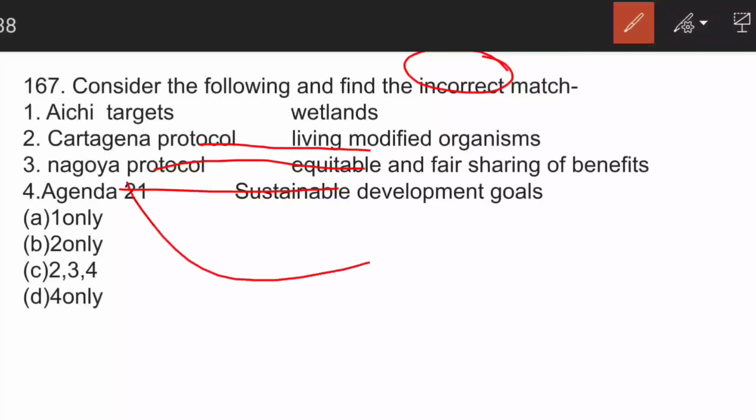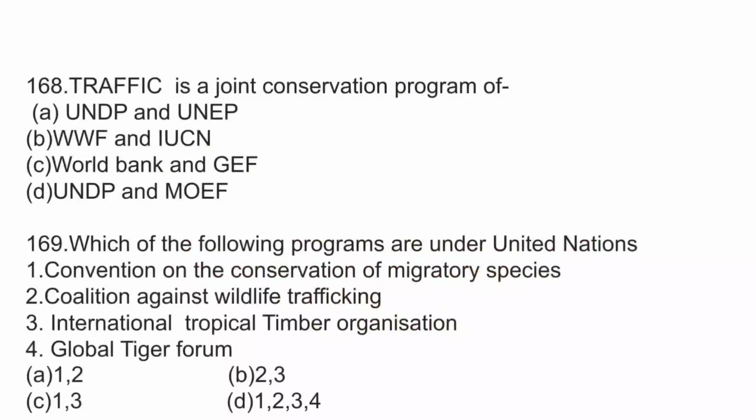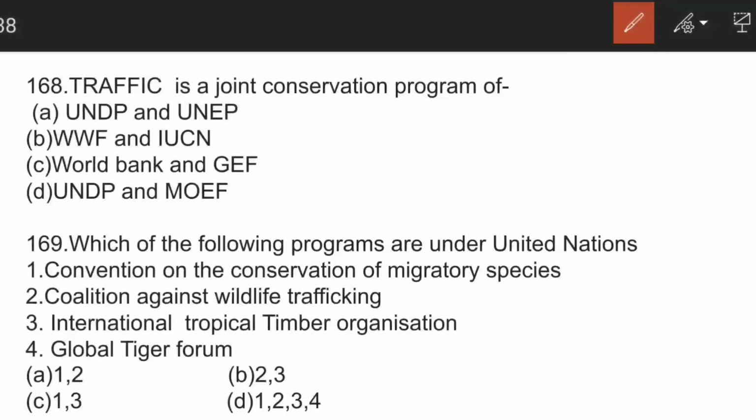Agenda 21 is of UN, so we can remember. The next question is, traffic is a joint conservation program of, here the correct answer is World Wide Fund and IUCN. It came out in the year 1976 and it was known as Species Survival Commission of IUCN.